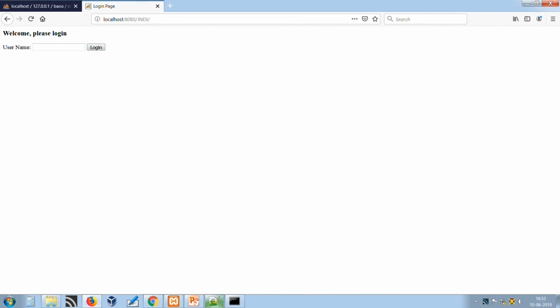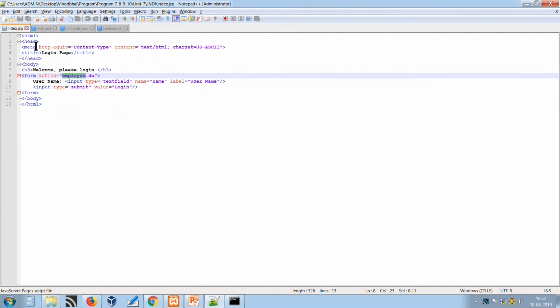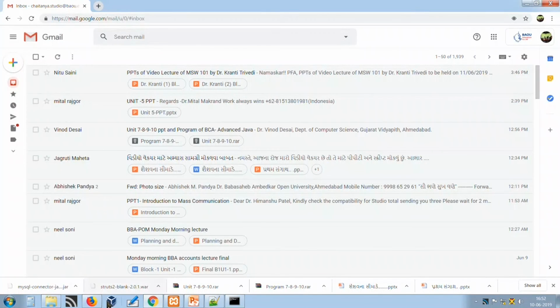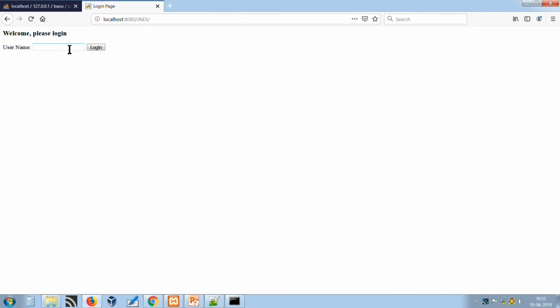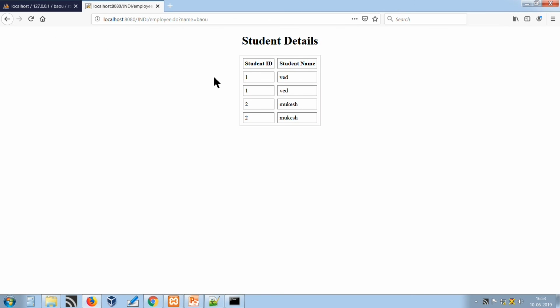As I already told you, index is a simple file, it asks for the username, so we will pass a username. Any name you can pass, because we are not comparing it, so you can pass something like Babasaheb Ambedkar Open University. Now click on login. It will establish the connection with the database using the JNDI data source, fetch the records and display them on the screen. So this is all about JNDI execution.